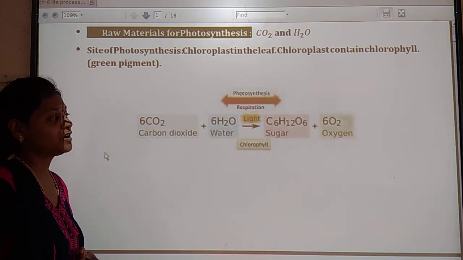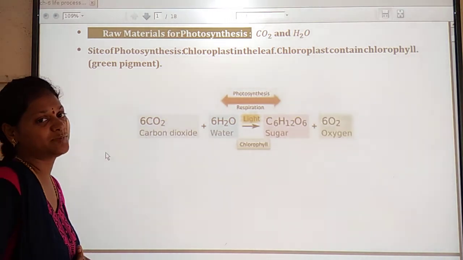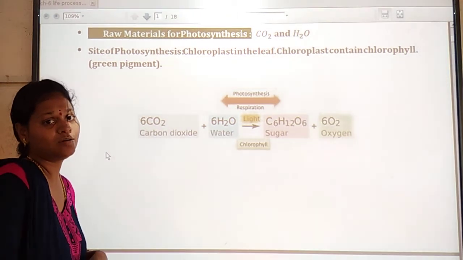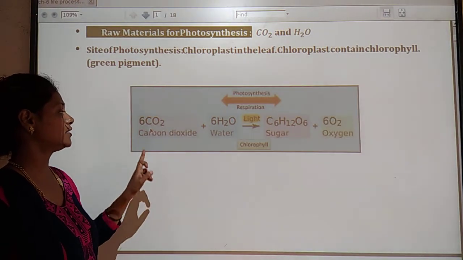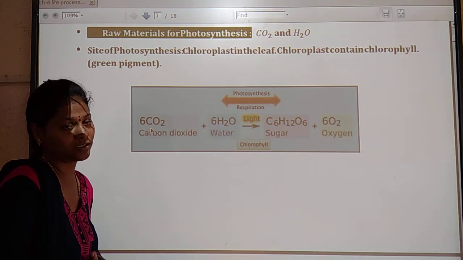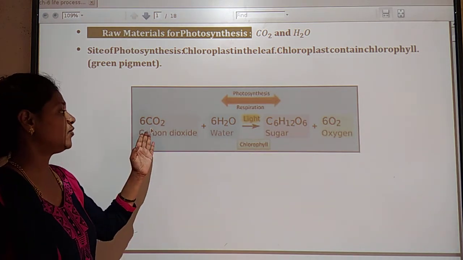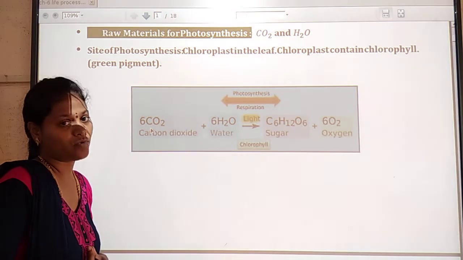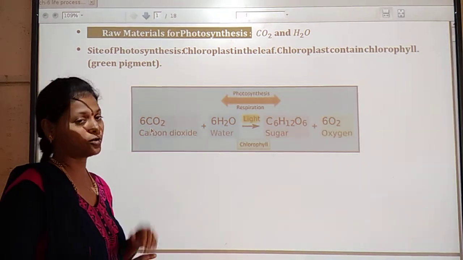Next, the reaction which takes place in the photosynthesis process. Here is the complete balanced reaction. The plants prepare their own food with the help of carbon dioxide and water, in the presence of sunlight and chlorophyll.